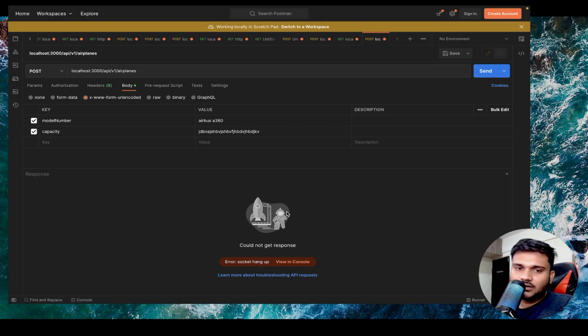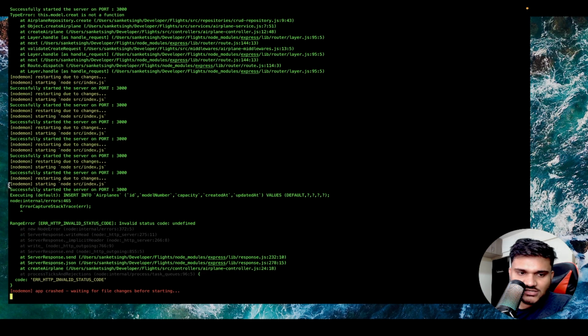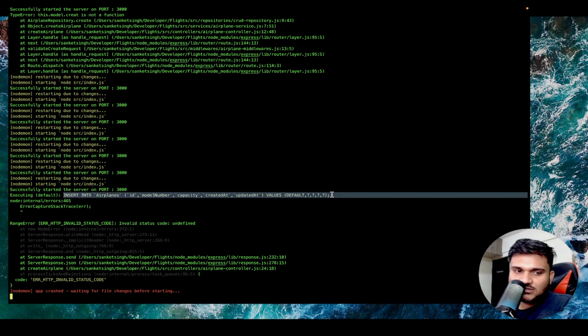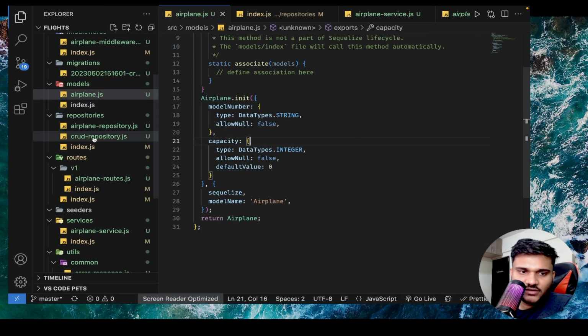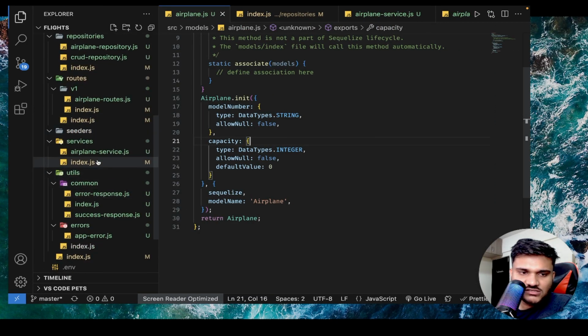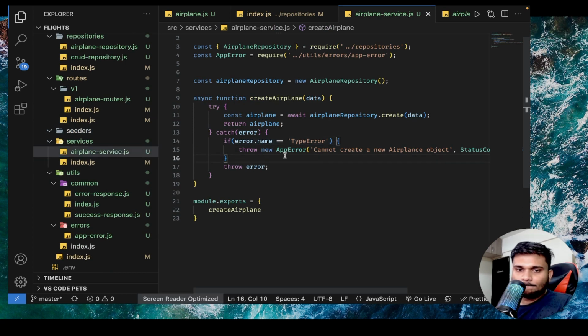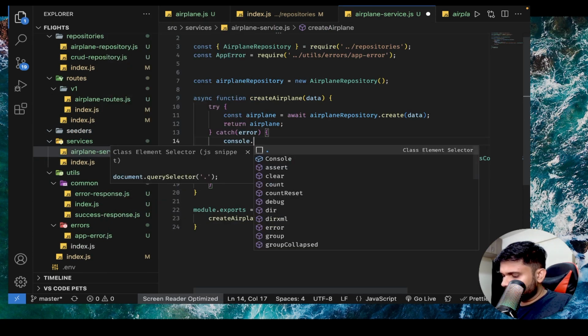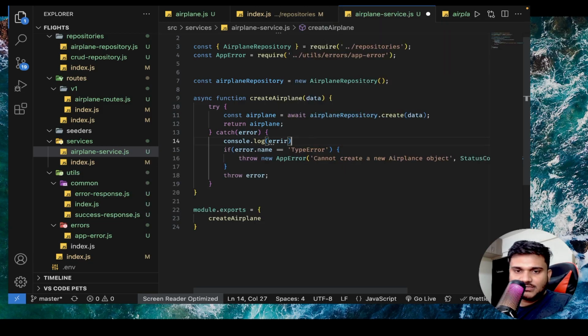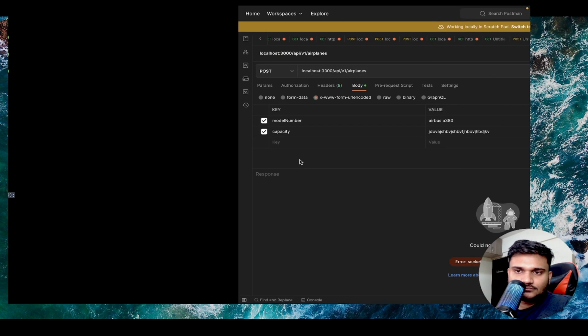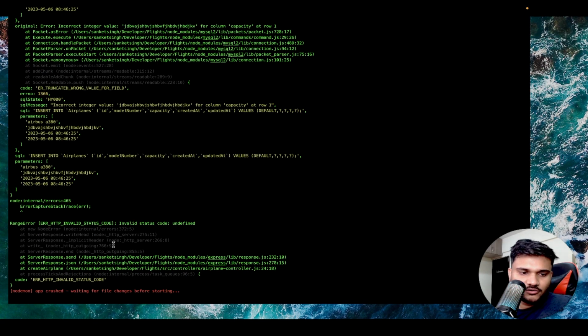It blew up, right? And it crashed. You can see it was not able to actually insert it, right? Okay. Now, let's see what error we are getting. So if you go to services, I'll say console.log error. Okay, let's see what error we are getting. Send it again, it will blow up again.